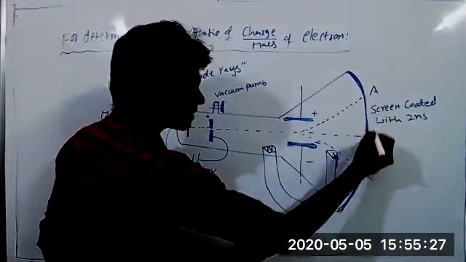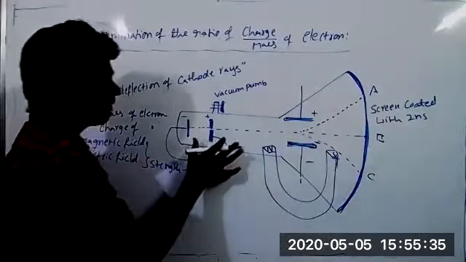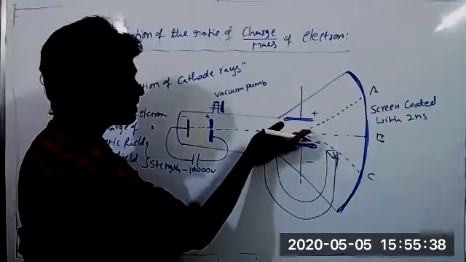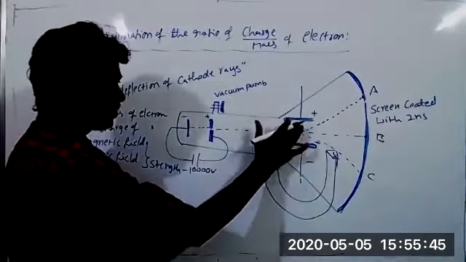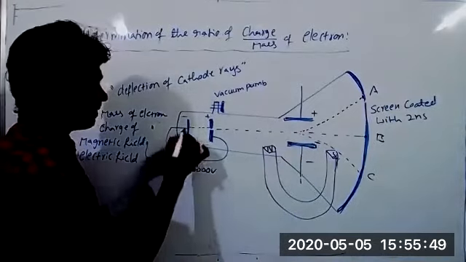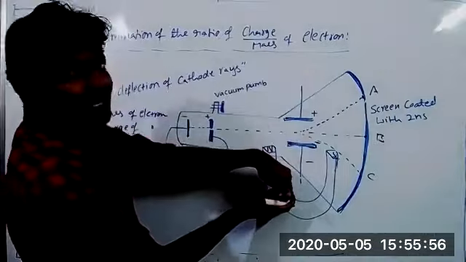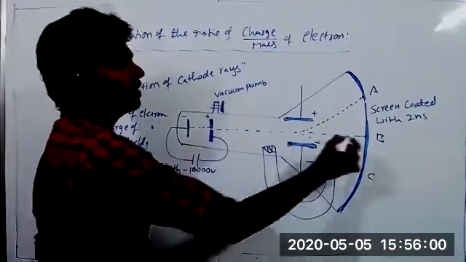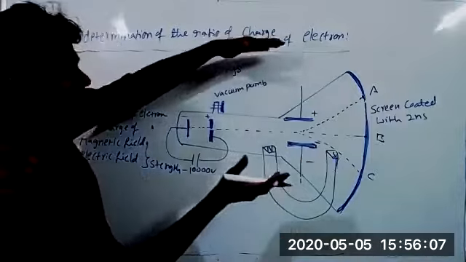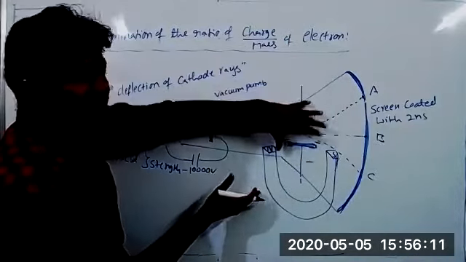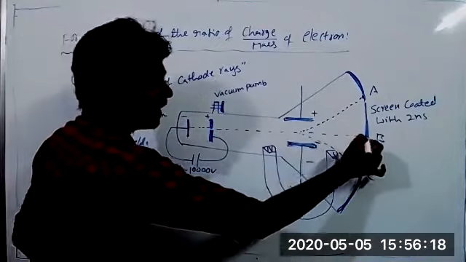The cathode ray strikes the screen at point B. When we apply only the electric field, the cathode rays are deflected towards point A, the positive plate side, and strike at point A. When only the magnetic field is applied, the cathode ray is deflected towards point C. So by balancing the electric field strength and magnetic field strength, we bring the cathode ray back to point B.